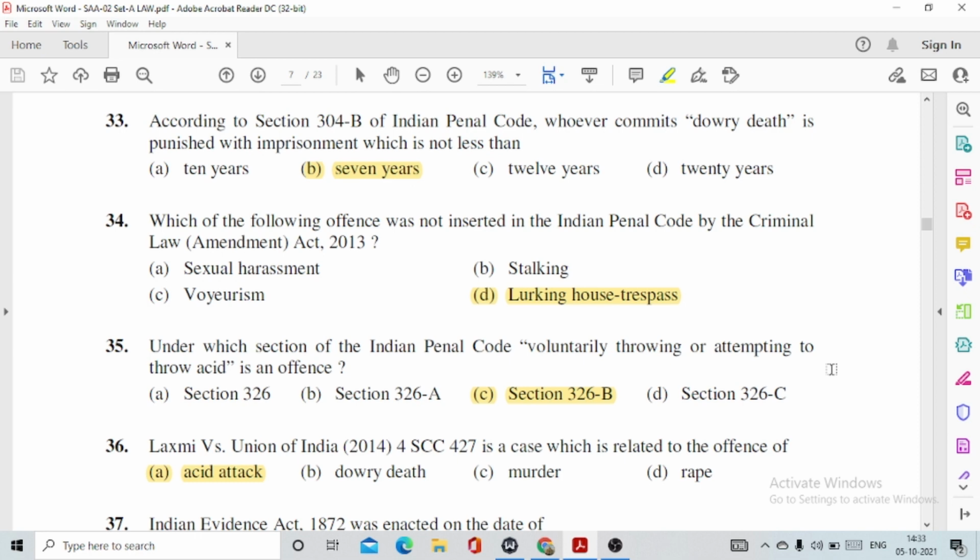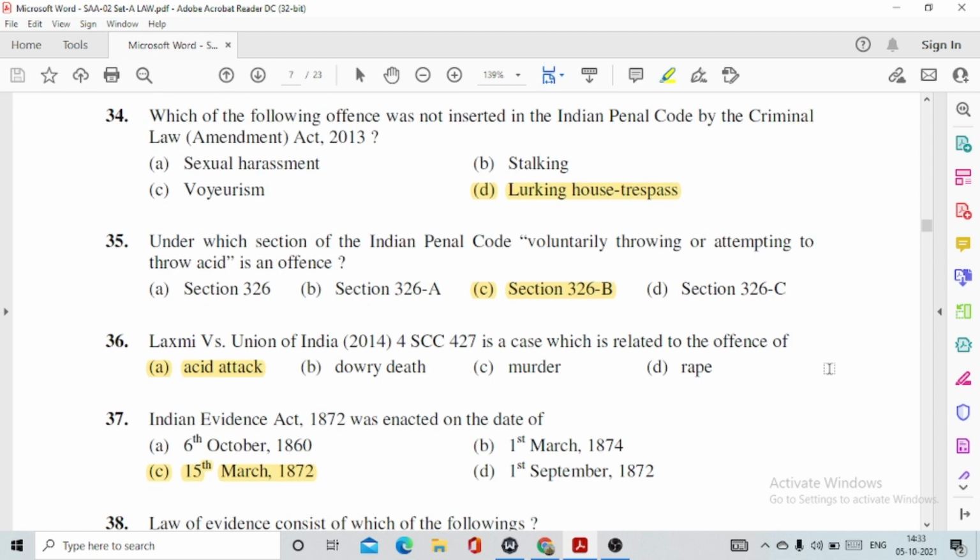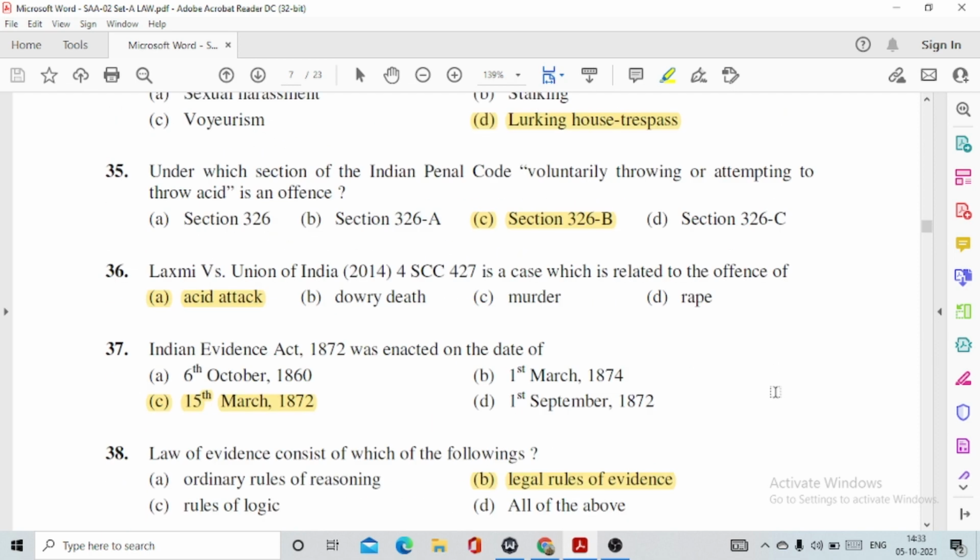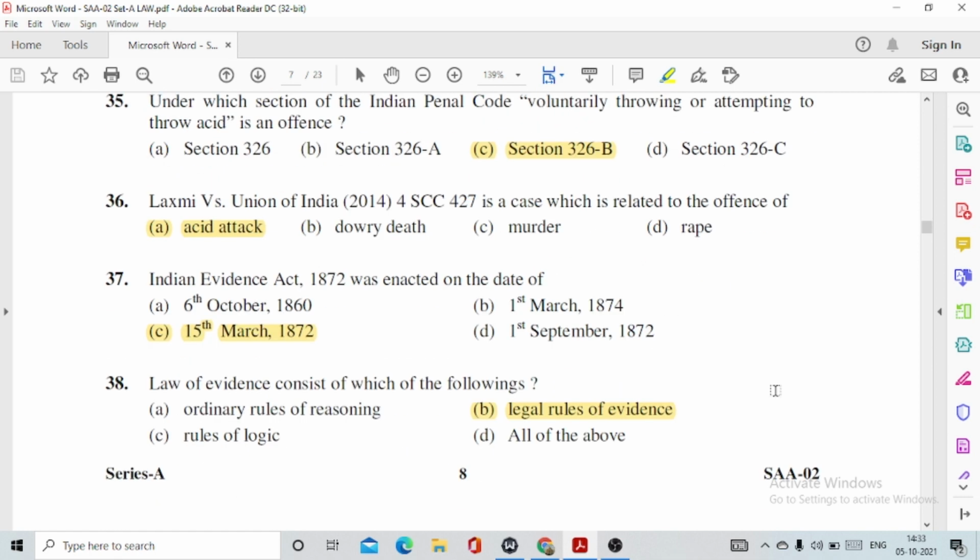34. Which of the following offence was not inserted in the Indian Penal Code by the Criminal Law Amendment Act 2013? This is option number D, lurking house trespass. Question number 35. Under which section of the Indian Penal Code voluntarily throwing or attempting to throw acid is an offence? This is option number C, section 326B. 36. Laxmi versus Union of India is a case which is related to the offence of option number A, acid attack. 37. Indian Evidence Act 1872 was enacted on the date of option number C, 15th March 1872.